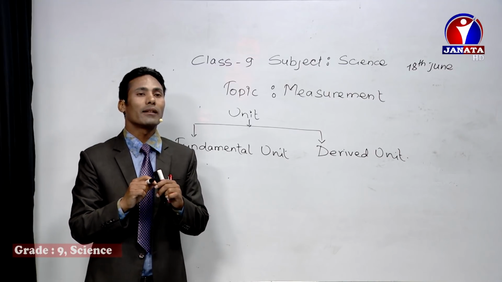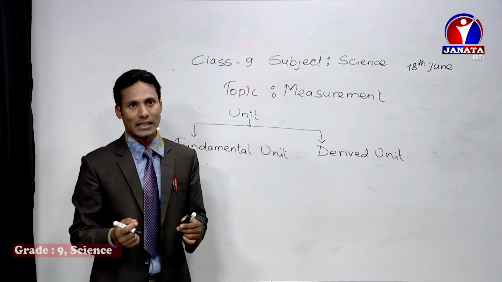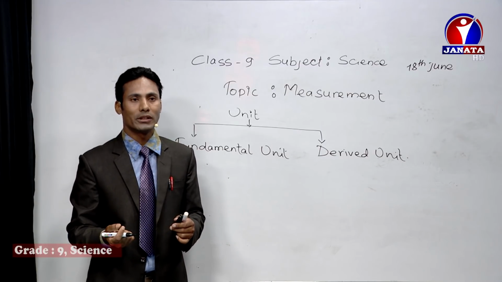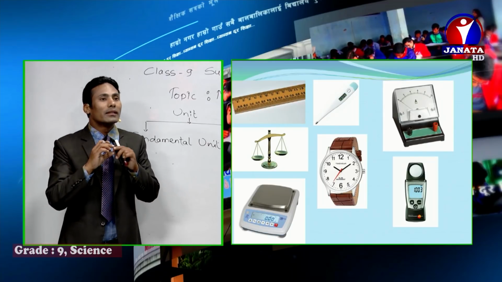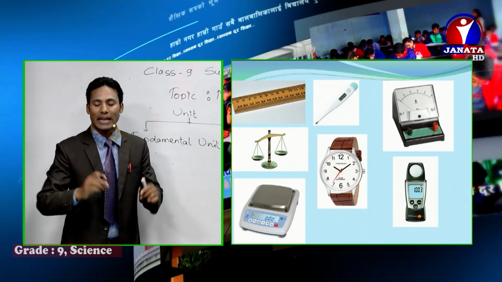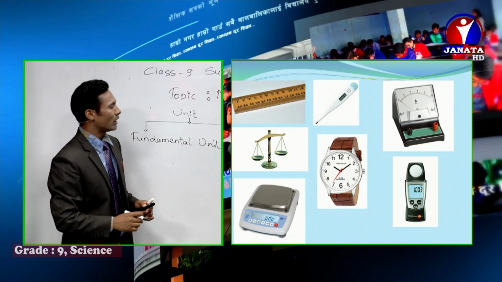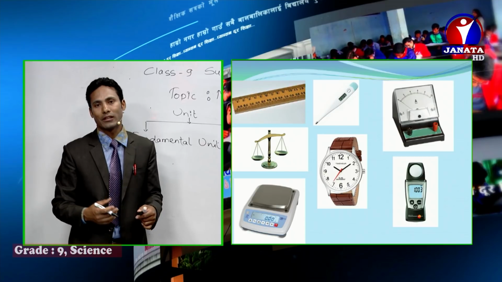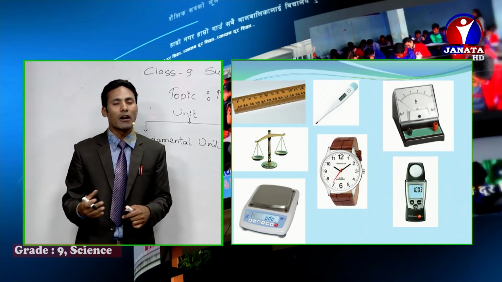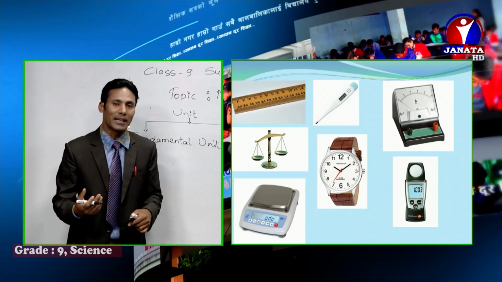Similarly, we can use the digital thermometer, which you might have seen whenever you suffer from fever, when your parents or doctor measure it. That digital thermometer can be used for measuring the temperature. Similarly, pan balance and bin balance can be used for measuring the weight. And similarly, a clock can be used for measuring the time, right?